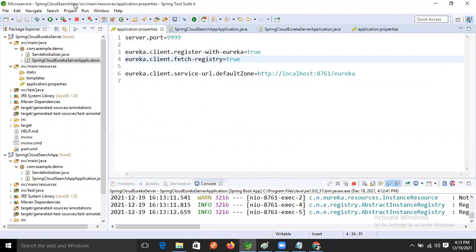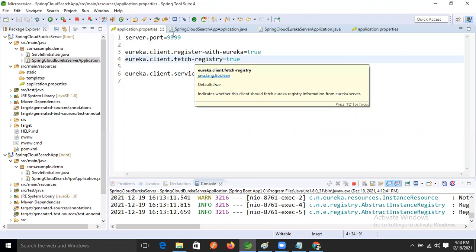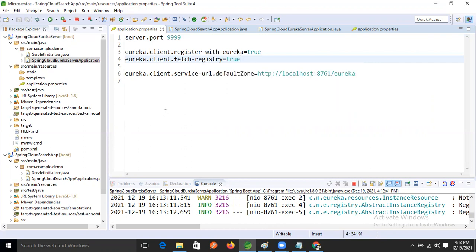Which project? So Ravi, actually you have the search application, right? Actually, you have written Eureka after the port number, 8761/Eureka, on line number 6.